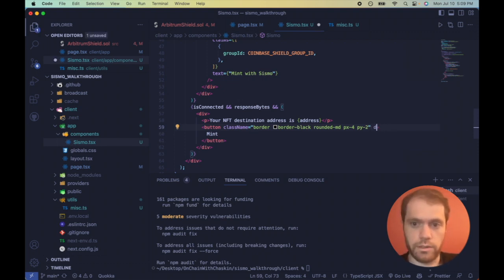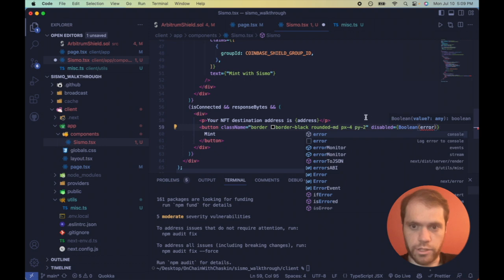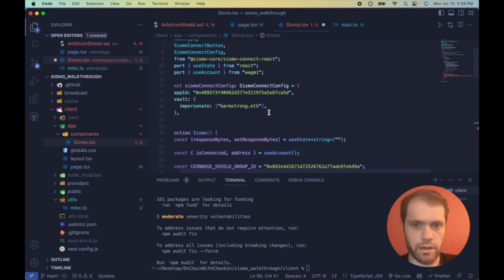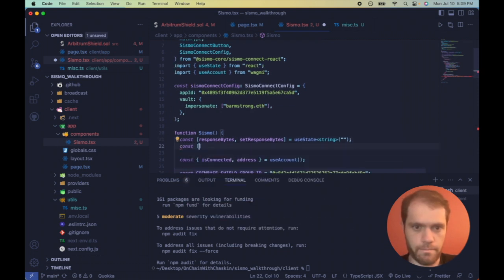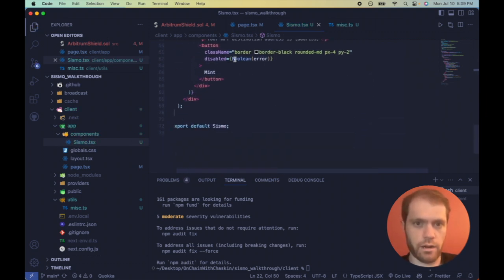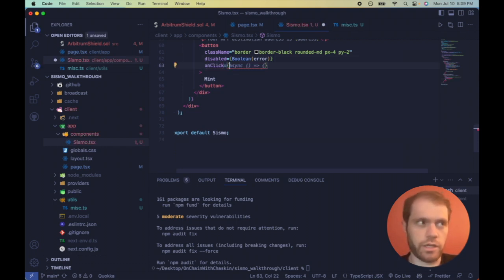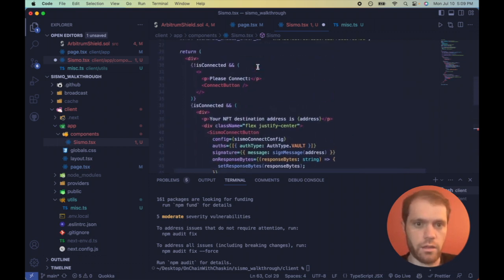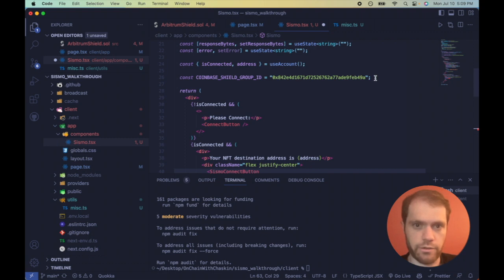We want to disable it if there's an error, which we don't have yet, but let's make a state variable just in case there is an error. We're going to get to that soon. Okay, so definitely want that disabled in case there's an error. We also want onClick to call a function called mintNFT, which we have not made yet.